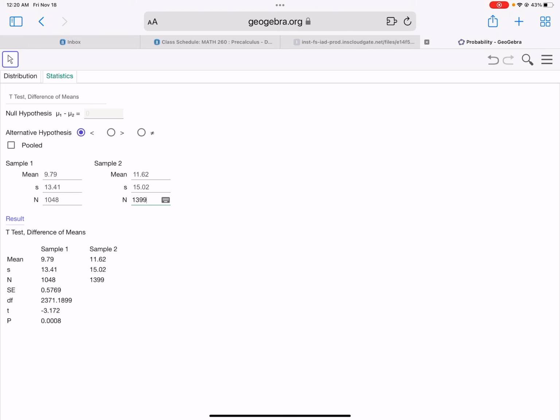So you look at the degree of freedom, the third line from the bottom. You see that the number is different from ours, but that's fine. We get very close from our manual work, very close to the GeoGebra work. So you see T, that is step number 3, test statistic. So we got negative 3.17. Yes, and the P, the last line, is the p-value 0.0008.